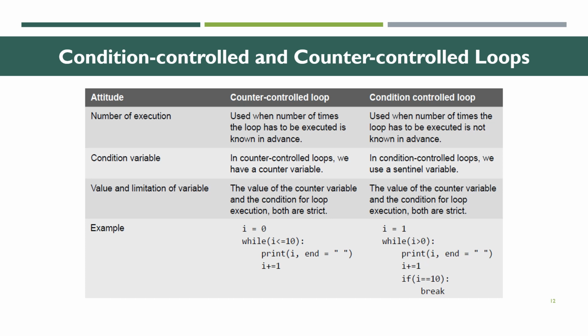And then for counter controlled: i = 1, while i > 0: print(i), i += 1, if i == 10: break. These are for condition controlled and counter controlled loops.